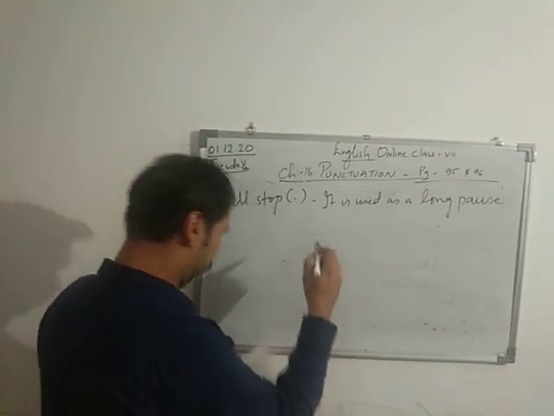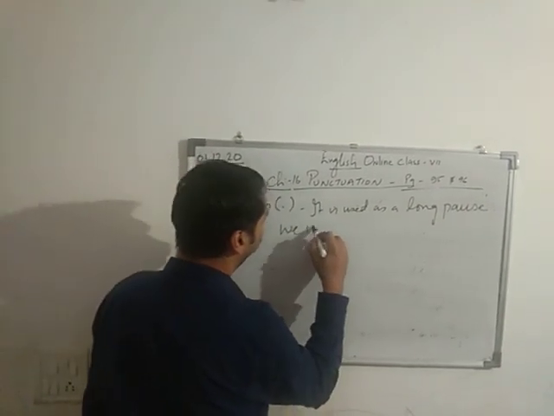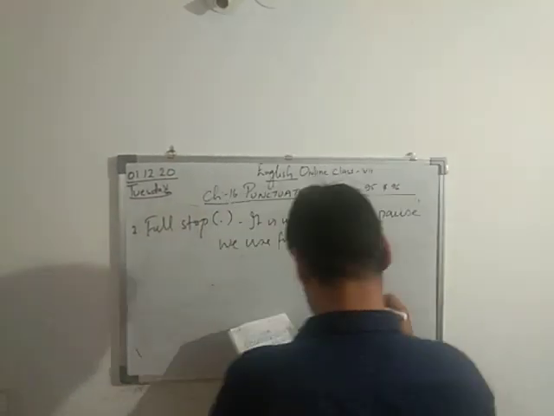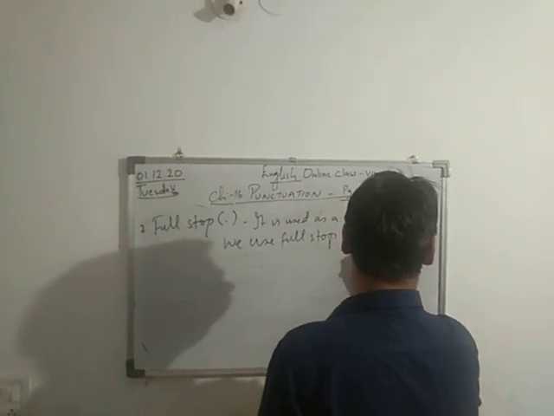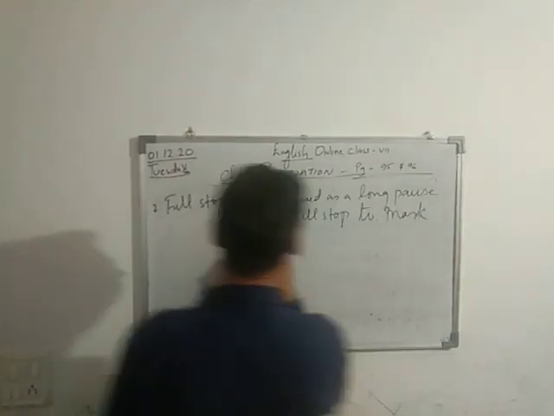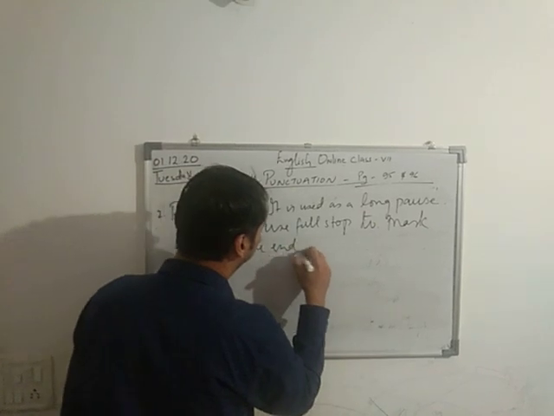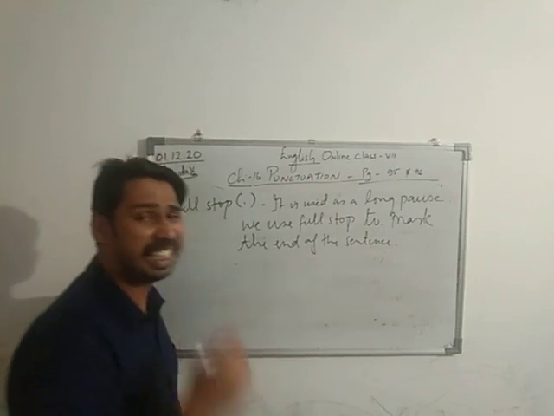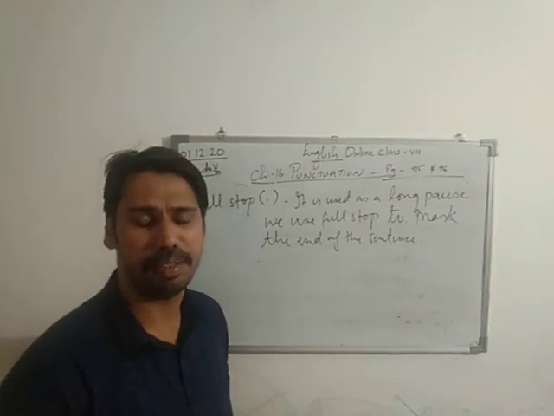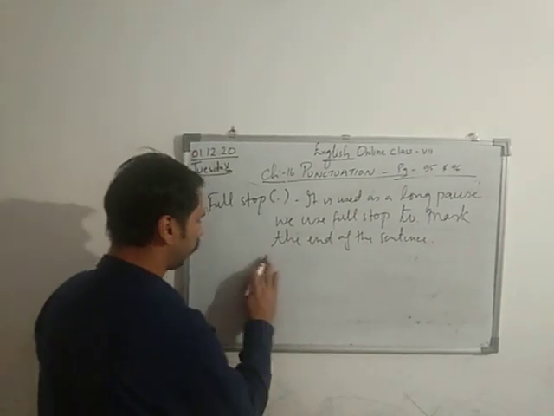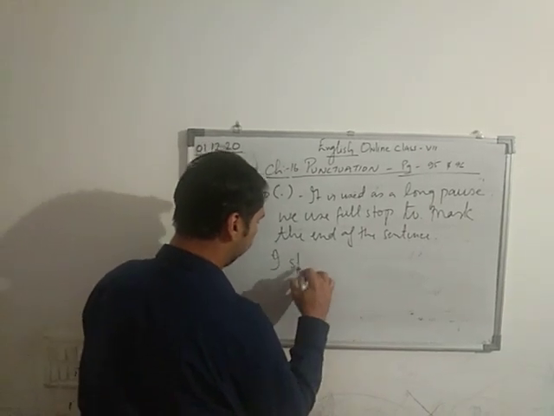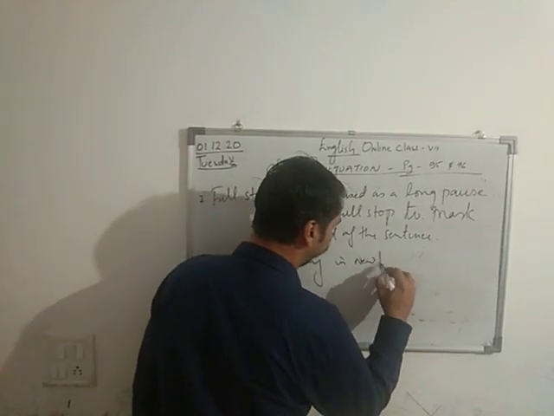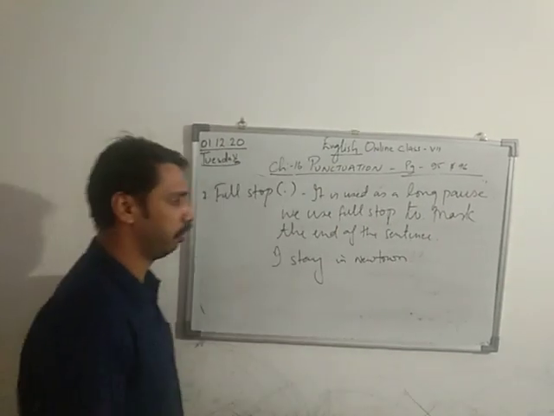And we use full stop to mark the end of the sentence. When the sentence is declarative or imperative, then we use the full stop. If I say, I stay in Newtown, declarative, full stop.